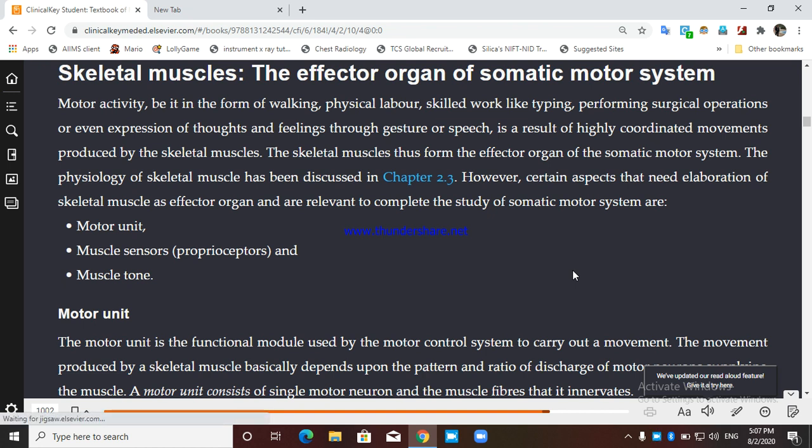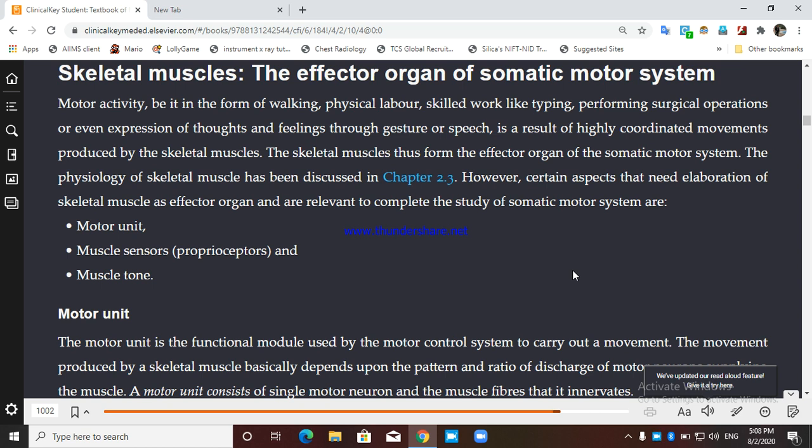Today we will study, since in the last class we have studied about different levels of the motor system, like middle and lower motor system, and after that alpha motor neuron that we have discussed in lower motor neuron, in the lowest level of the motor system. Then there comes the role of the effector muscle organ. In a somatic motor system, the effector organ is what? A skeletal muscle.